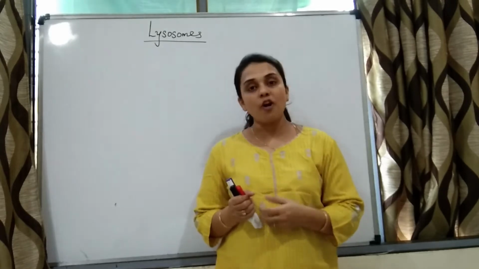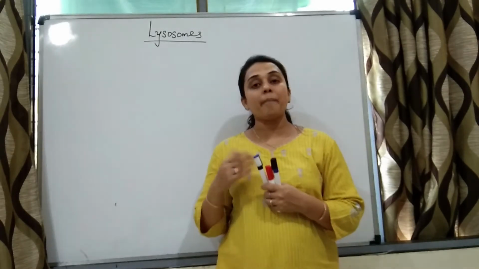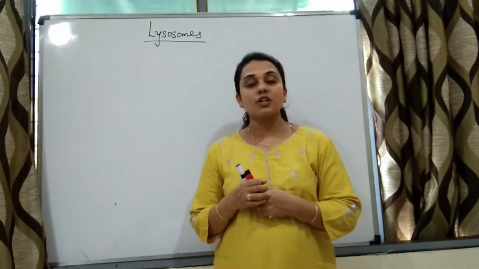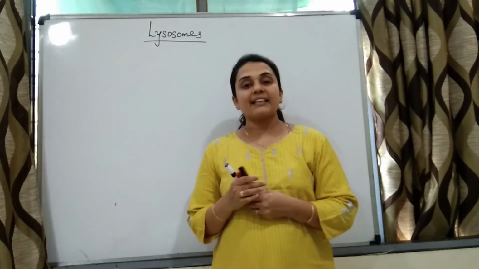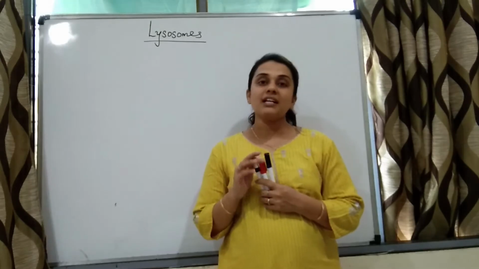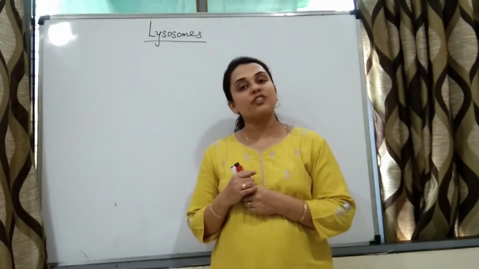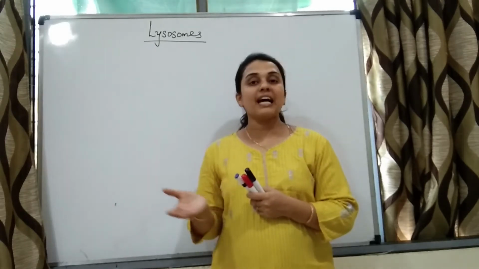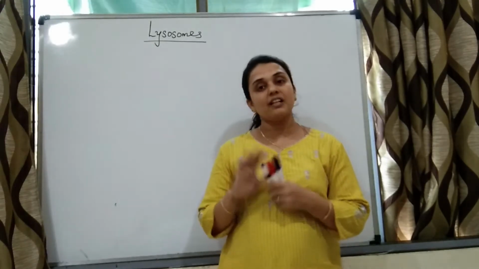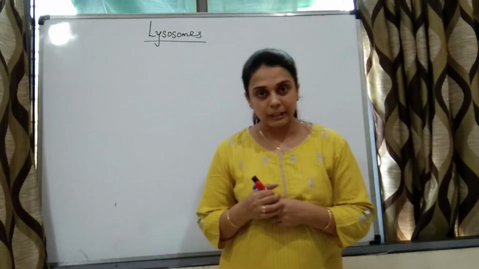Once formed, these are again packed in vesicles towards the trans or maturing phase, and then exported outside the cell through reverse pinocytosis, or transported to some other part inside the cell.